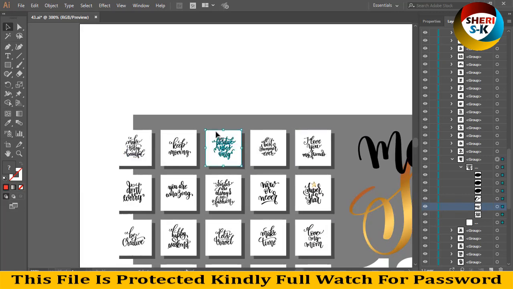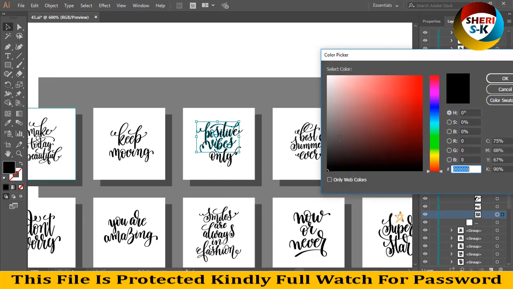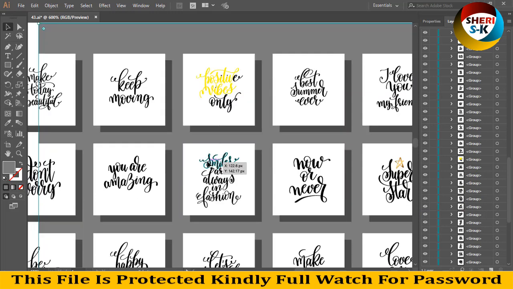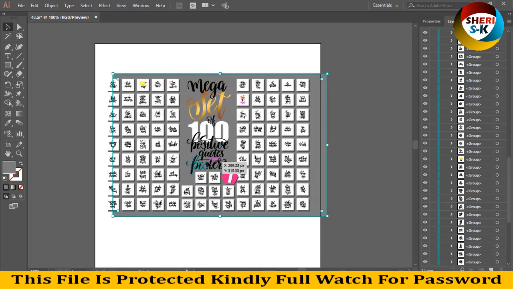For example, these files, click here, and then click color, yellow, and you see simply, you can change one by one, and select your own choice color. These files are in RGB, and you can change background, you can make more better.